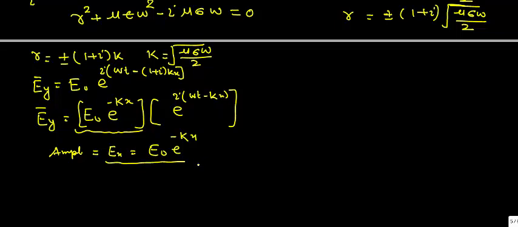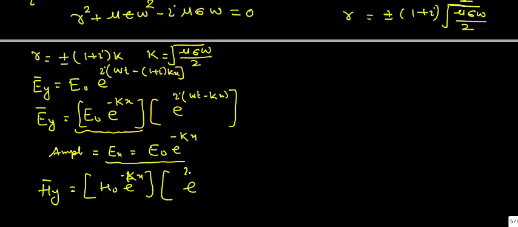So this is a general solution of the electromagnetic wave which is moving in the conducting medium, and similarly we can also find the same type of solution for the H component. It could be written as H naught e raised to power minus kx, and here it is e raised to power iota omega t minus kx.